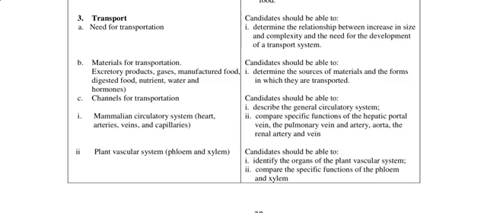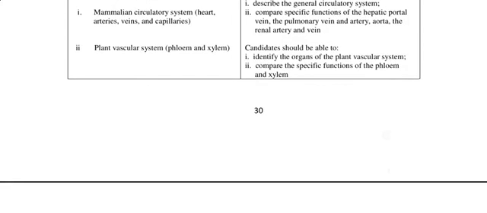Know which one comes first in a diagram, maybe it's the vein or the artery, because sometimes you could be given a black and white diagram. It will not be easy for you to know the vein and the artery, because they both will be in the same black color. So it is important to study the diagram very, very well. And then describing the general circulatory system, you should know the open and the closed, you should know the single and the double, the pulmonary and the systemic.